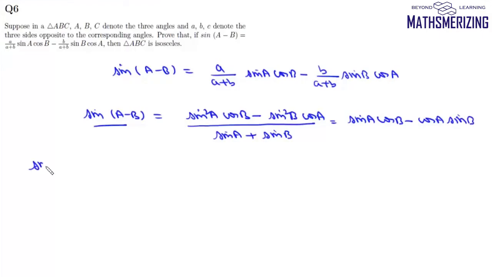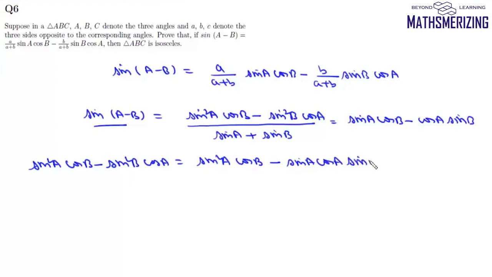So we can write sin square A cos B minus sin square B cos A on the R.H.S., and L.H.S. will be equal to sin square A cos B minus sin A cos A sin B plus sin A sin B cos B minus cos A sin square B. Now sin square A cos B will cancel, and sin square B cos A will also cancel.